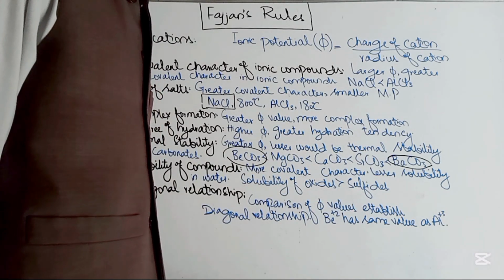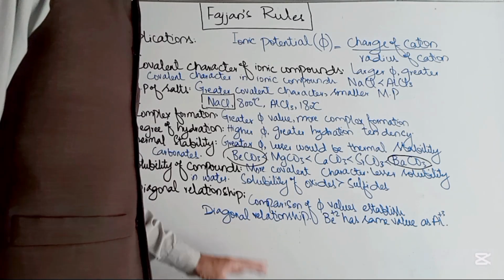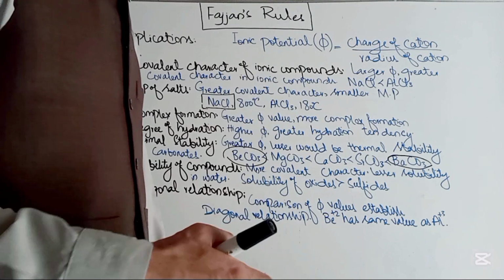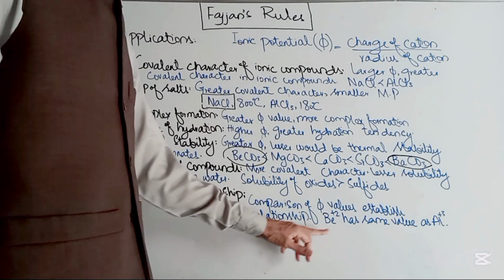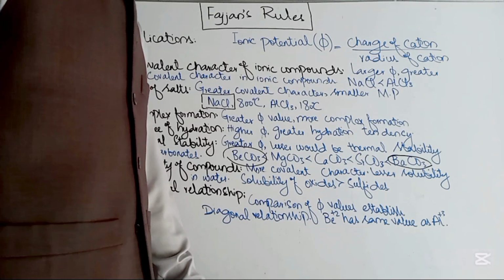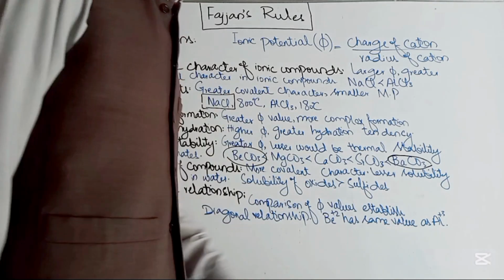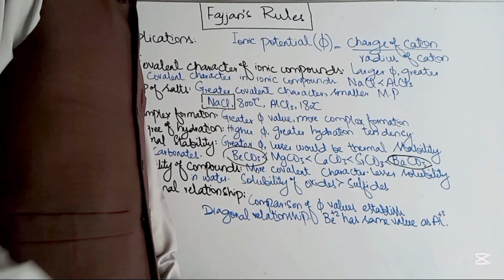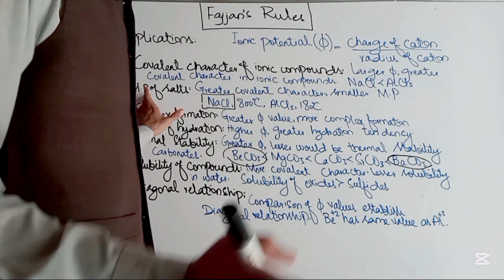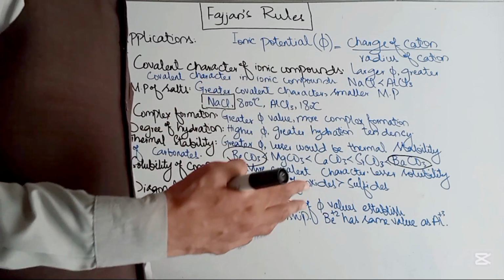Last point is the diagonal relationship. Comparison of the phi values allows us to establish a diagonal relationship between the elements of period number 2 and period number 3. So beryllium plus 2 has the same phi value as compared to aluminium. So beryllium has a diagonal relationship with aluminium plus 3. Basically, the diagonal relationship is a very important concept in chemistry, and we will have a separate video on that. So you must watch that video in order to understand what the diagonal relationship is.